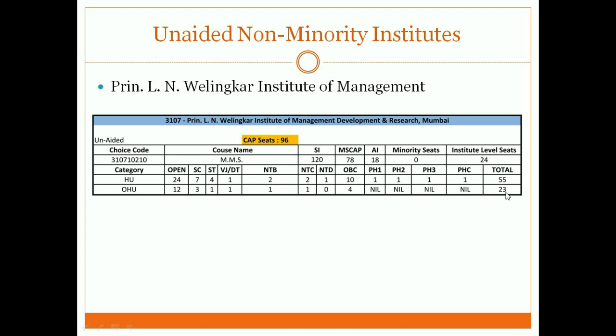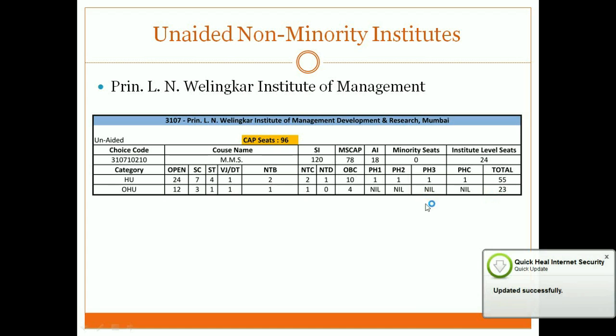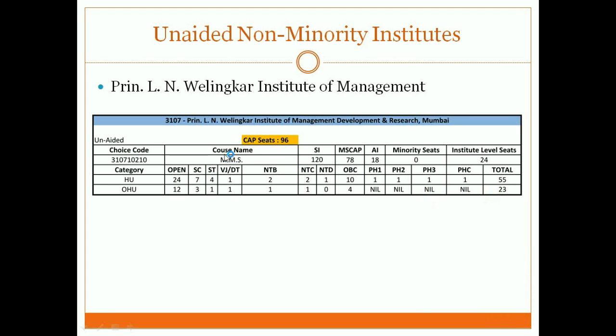Now there is a breakup given of those home university 55 seats. You can clearly see open, SC, ST, VJ, NTB, and so on. You can observe there are seats reserved for physically handicapped students also. So if somebody is eligible for those categories, they have to check their PH1 or PH2 rank, whatever is given. For outside home university also, a similar breakup is given.